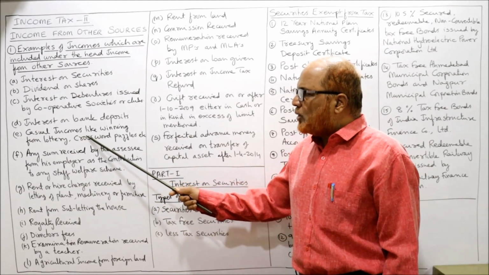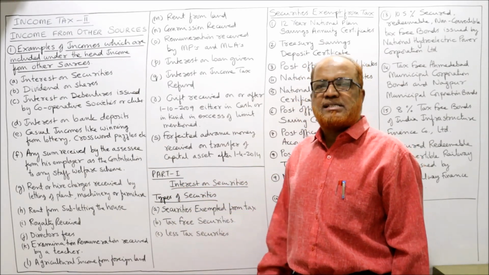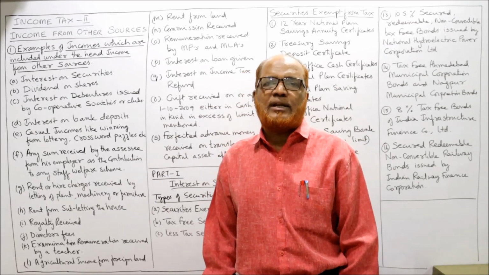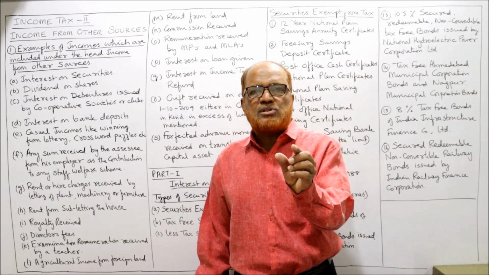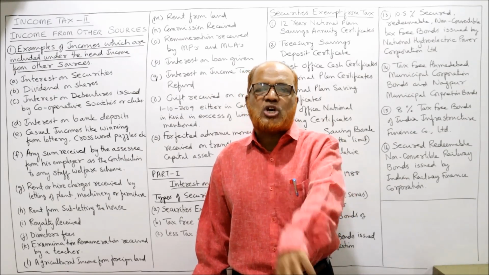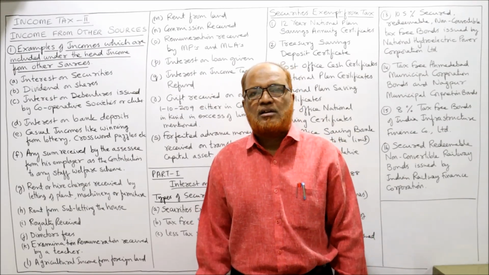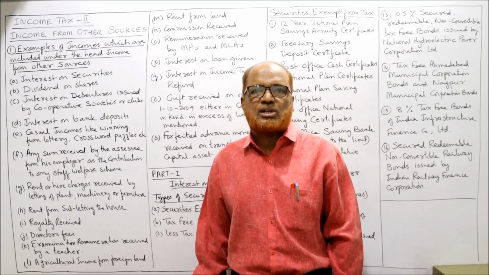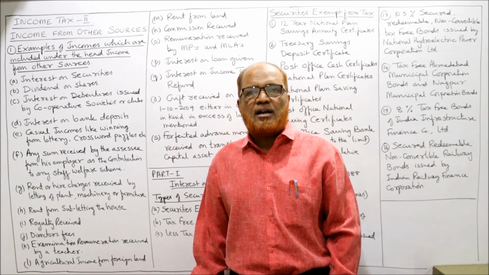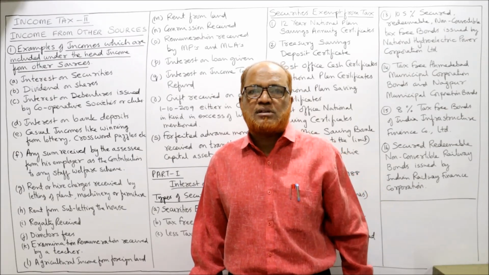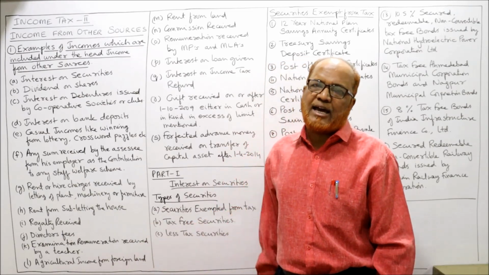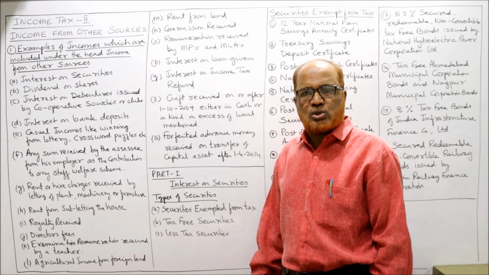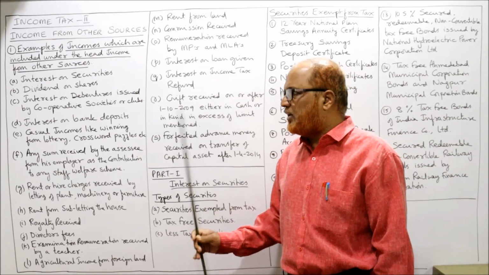Then casual incomes like winnings from lottery, crossword puzzles, etc. There is a specific provision in the Income Tax Act regarding casual incomes. Casual incomes are the incomes which are earned by an element of chance, luck and chance. Examples of these casual incomes are winnings from lottery, crossword puzzles, horse races, card games, and different types of TV programs. All these will come under casual income. And casual income is also taxable under the head income from other sources. I'll explain the detail in this video itself.